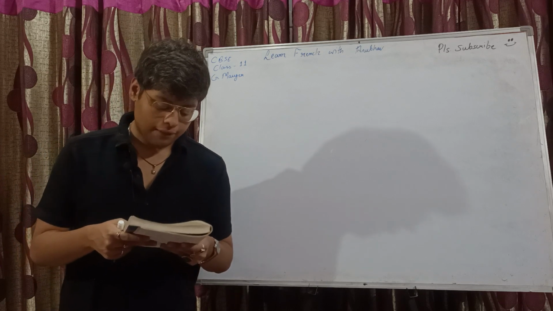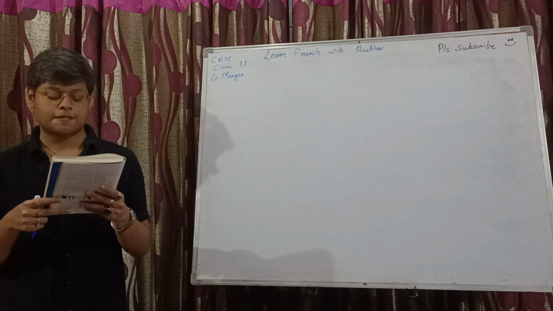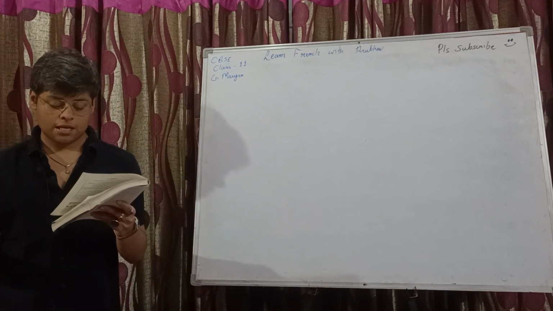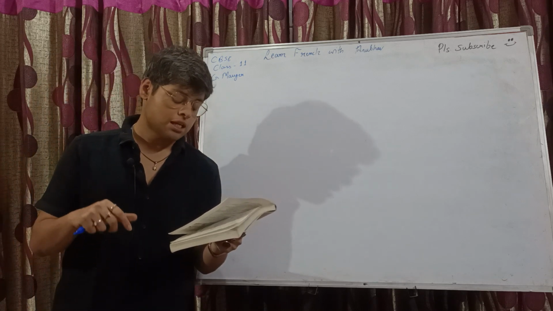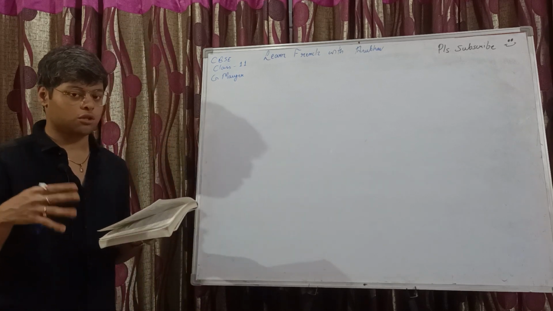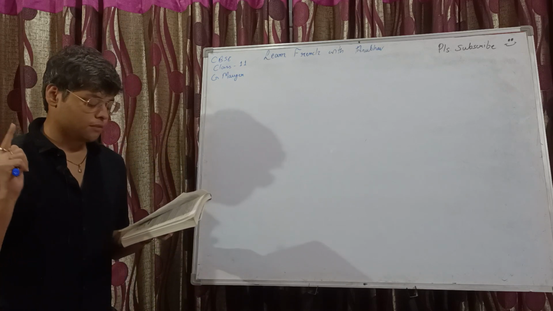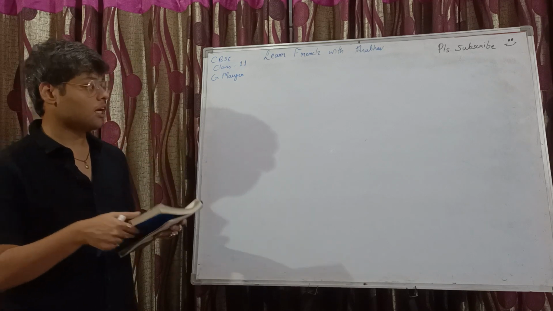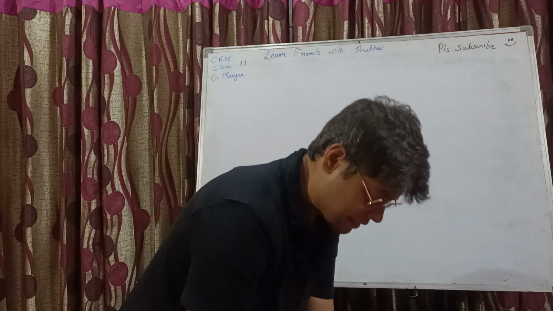Third one, conjuguer à toutes les personnes les verbes de la lecture qui sont au passé composé passif. From the text, look out for verbs which are in the passé composé passive, and you need to conjugate them with all the subjects: je, tu, il, elle, nous, vous, ils, elles. Right. So with that you can do it pretty well. So now we are to start with question number 4. I am going to put the book down and pick up my register.